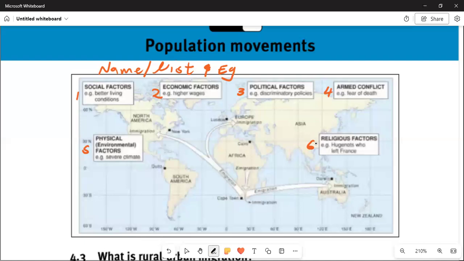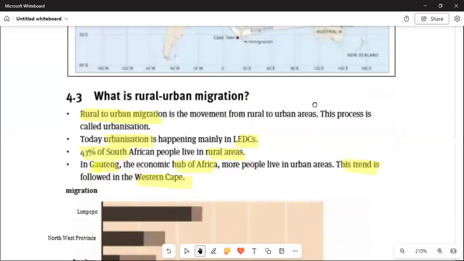And then number five, we are talking of the physical environment factors, the severe climate. Under this, we are also experiencing tropical cyclones occurring because of the physical environmental climate that keeps on changing. And this is practiced there in France.